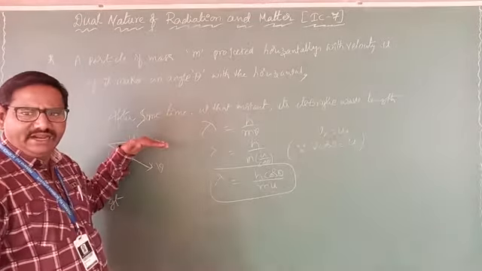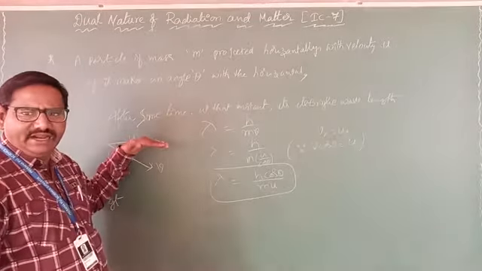Then we can write v cos theta equals u. From that, v equals u by cos theta. Now substitute v as u by cos theta in the formula, then the cos theta moves up, and lambda equals h cos theta by mu. It is one of the important derivations, one of the applications.